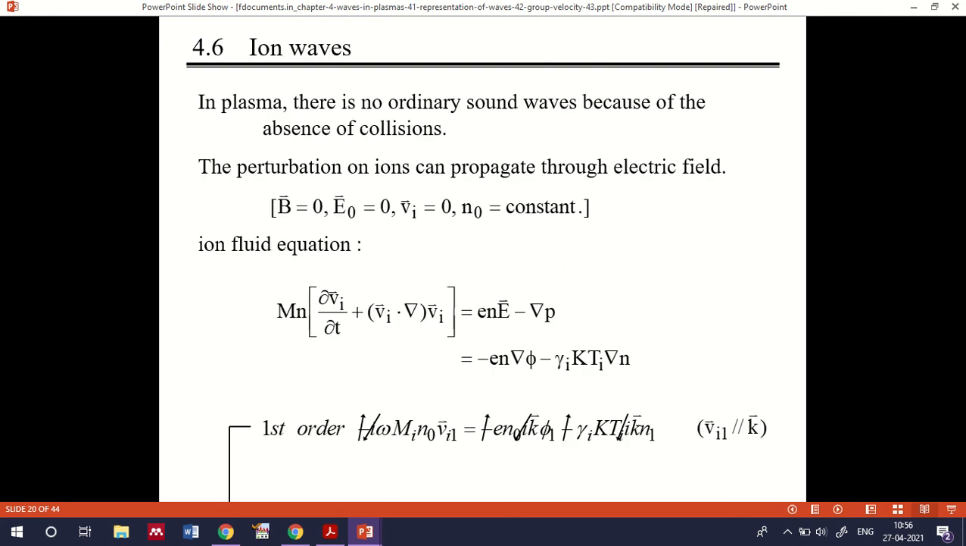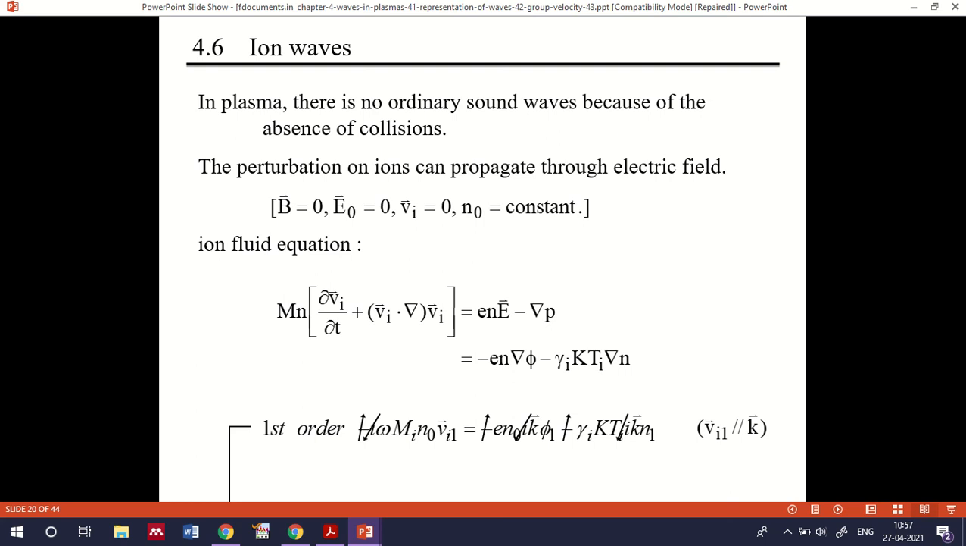The next one will be the ion wave. In plasma there are no ordinary sound waves because of the absence of collisions. We are considering that there is no collision, so there will be no ordinary sound wave in that case. We know that there are two ways to give rise to a sound wave: one way is collision, and the other is the pressure tensor. So we treat it as an absence of collision.